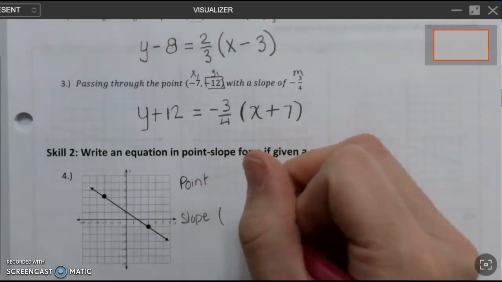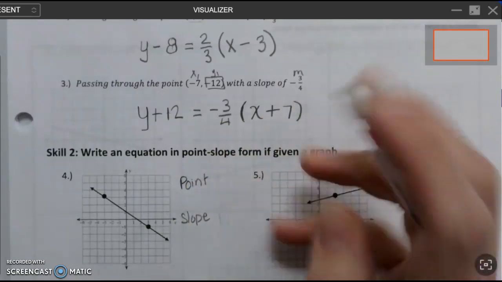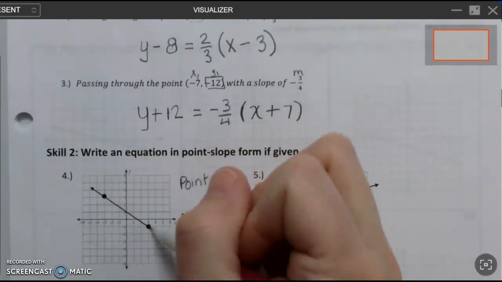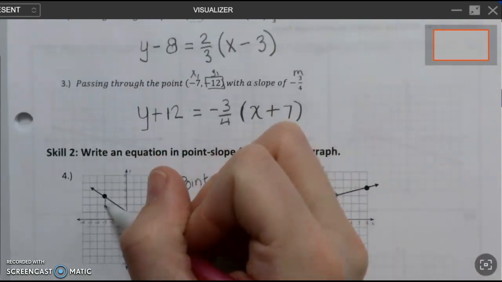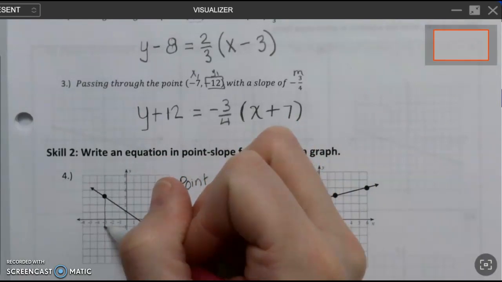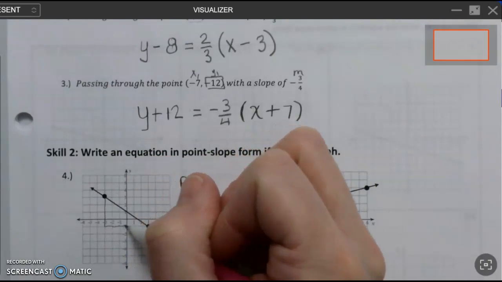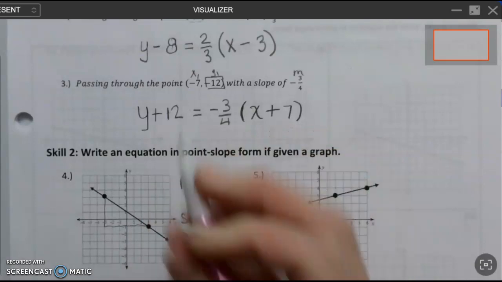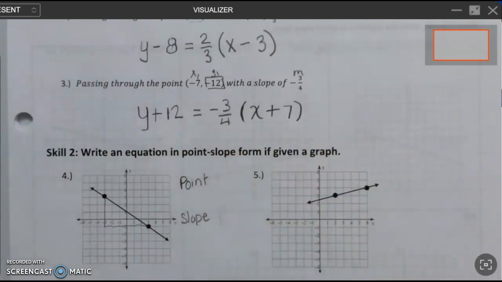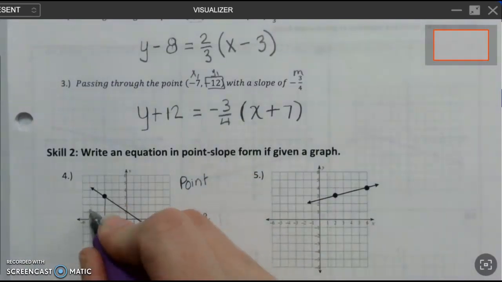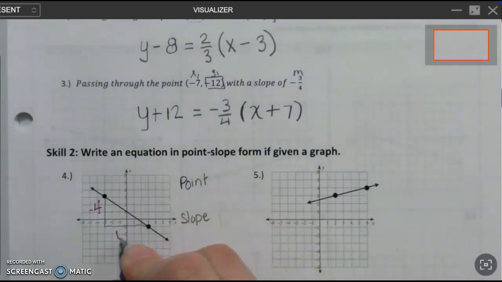So the slope that you see is going to be between the 2 dots. So we're going to count 1, 2, 3, 4, positive 1, 2, 3, 4, 5, 6. So my slope here was down 4 and right 6.